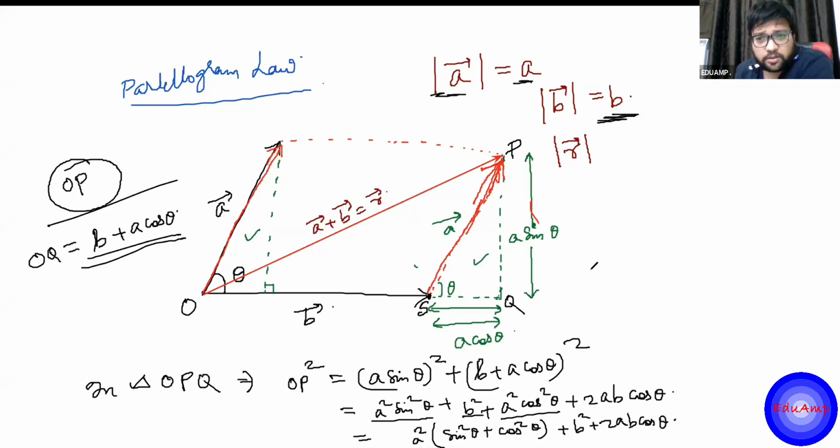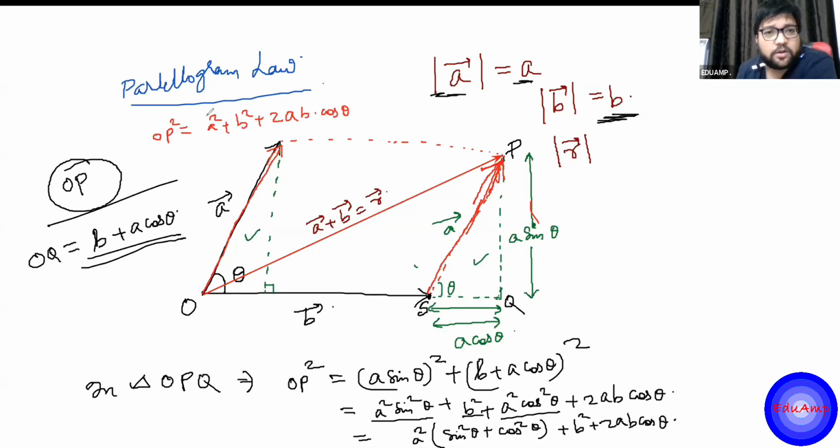So this became OP square, that is the resultant square. It became A square plus B square plus twice of A, that is magnitude of A, into B into the cos of the angle between them.